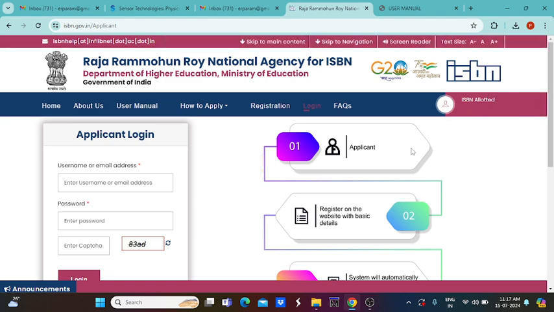So this is the different procedure we have to follow to apply for the ISBN. Once the ISBN number is allotted, finally after completing your entire book, you can upload the soft copy of the entire book in this uploading area.